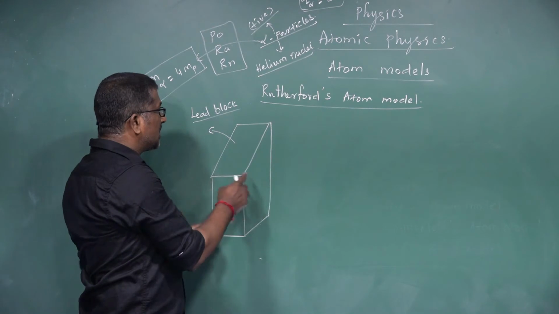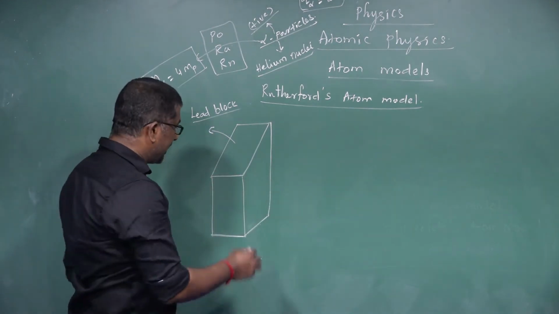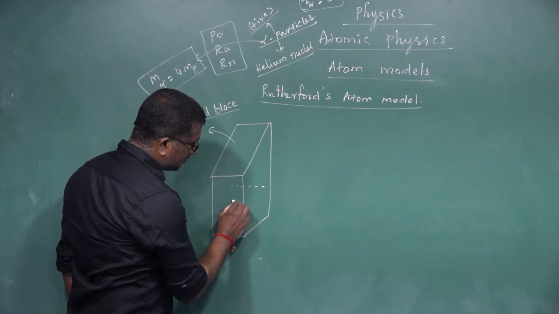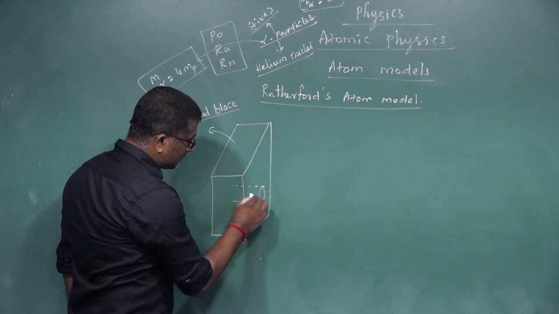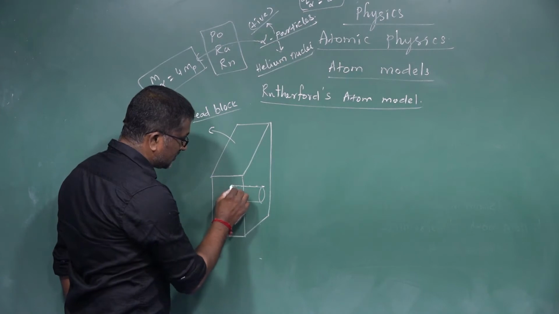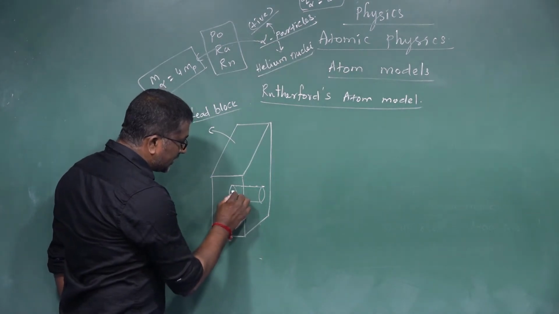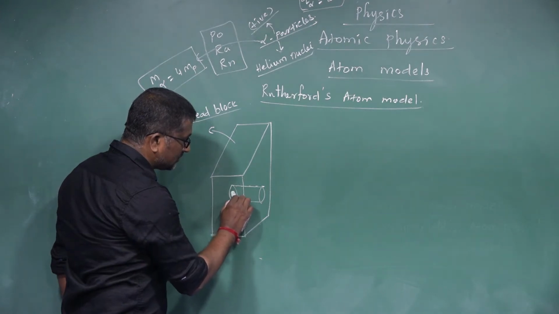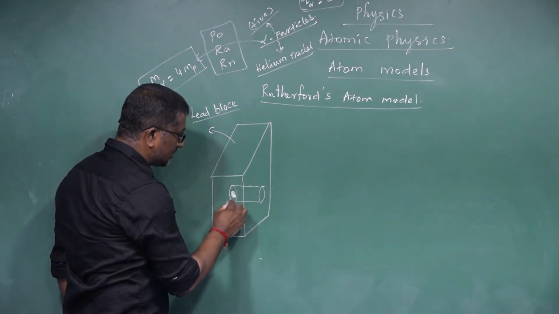The experimental arrangement consists of a lead block in which a source of alpha particles is placed, like this.